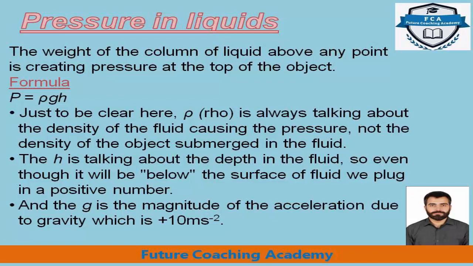Dear student, just to be clear here, rho is always talking about the density of the fluid causing the pressure, not the density of the object submerged in the fluid. And the second thing, h is talking about the depth in the fluid. So even though it will be below the surface of the fluid, we plug in a positive number. And the third variable from the formula is g, the magnitude of the acceleration due to gravity, which is 10 meter per second square at sea level.